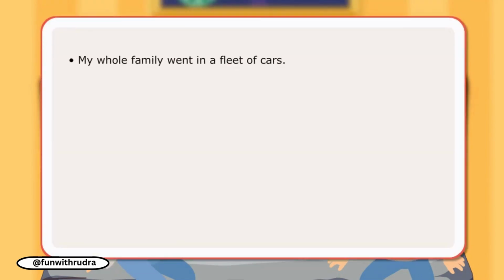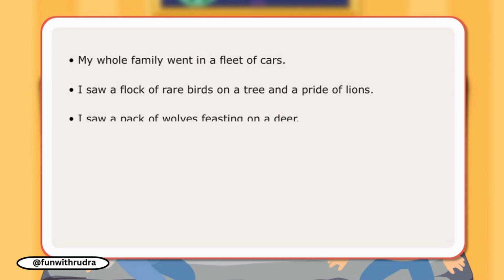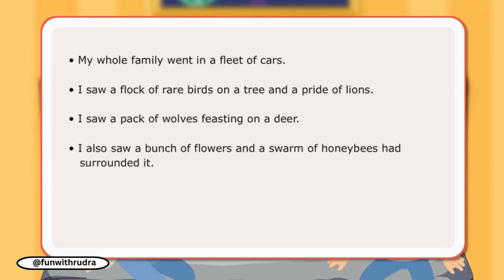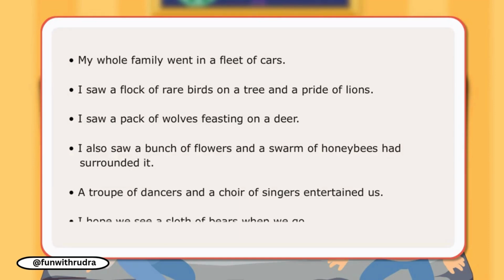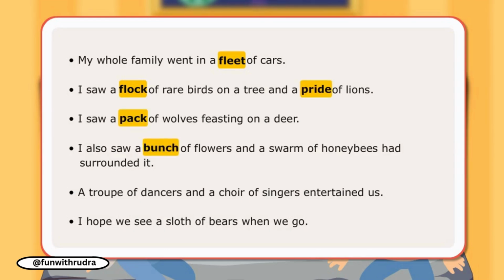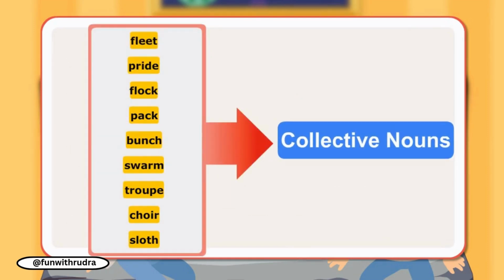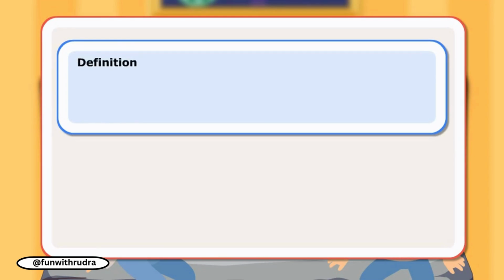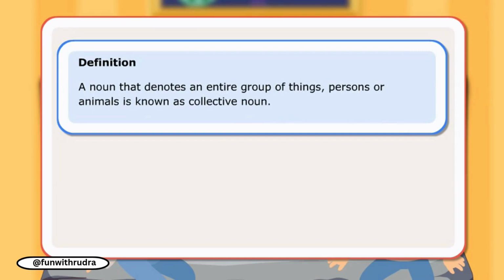The girl and the boy have used collective nouns to speak about a group of things and animals using one word to categorize these groups. The words fleet, flock, pride, pack, bunch, swarm, troupe, choir, sloth are examples of collective nouns. Definition: a noun that denotes an entire group of things, persons or animals is known as collective noun.